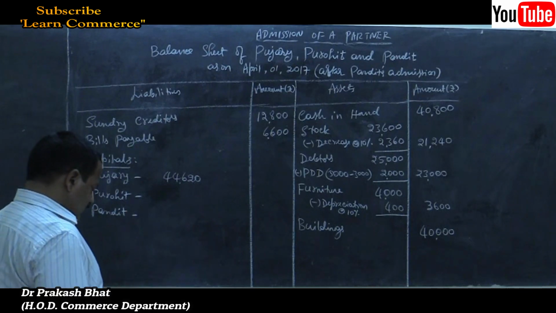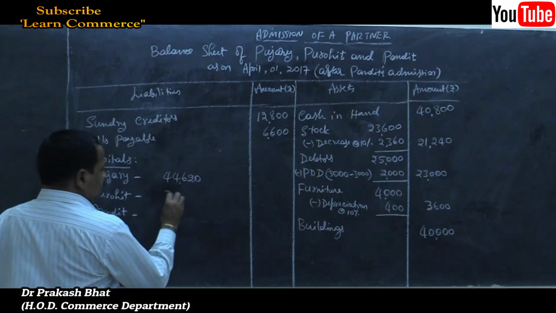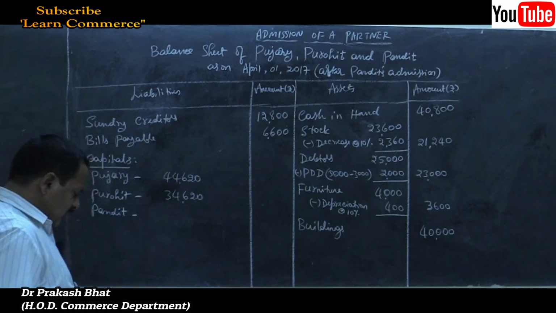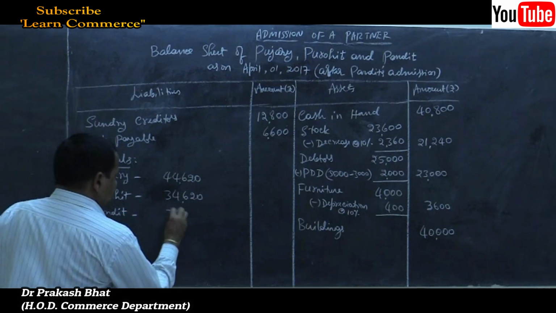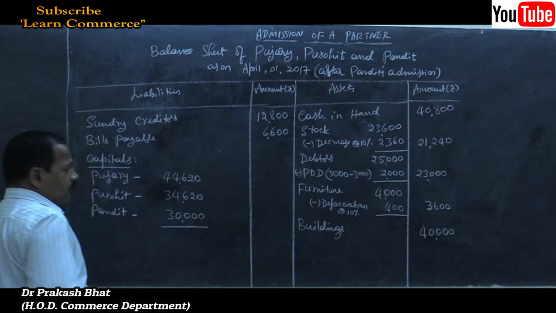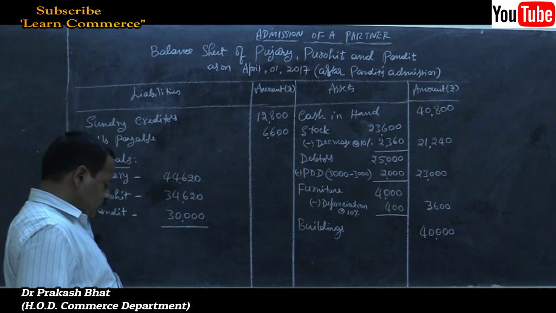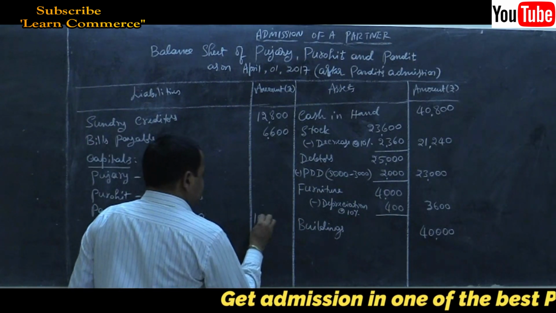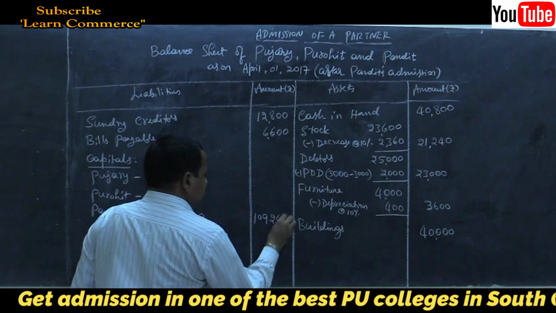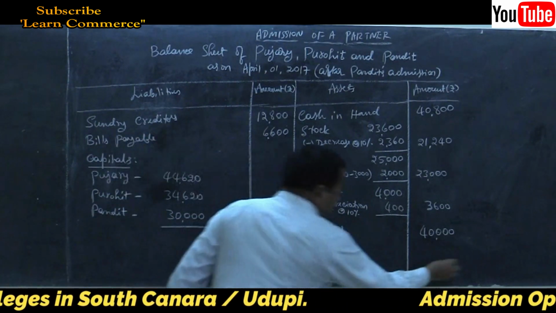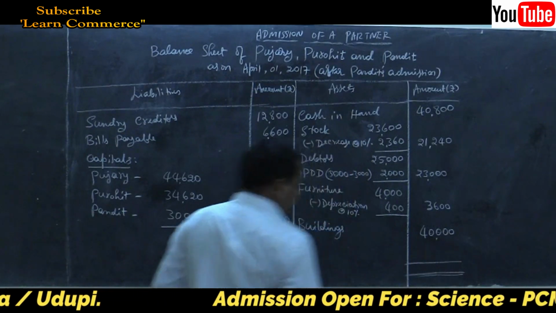Then 34,620 and 30,000. Total how much will it be? 1,09,240. Now check the total. It must agree.